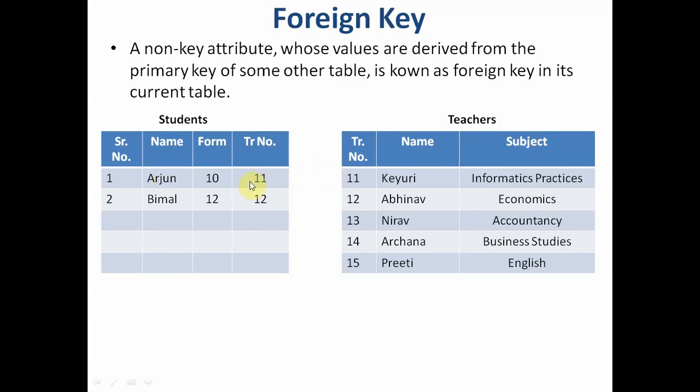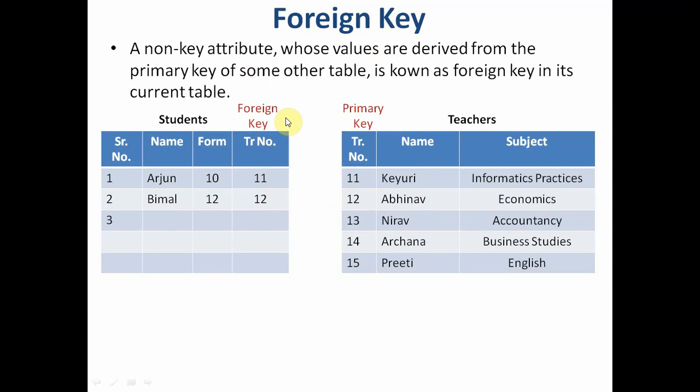So teacher number 11, her name is Kayuri and she teaches informatics practices. For this student, the teacher number is 12, name is Abhinav and he teaches economics. So teacher number here is the foreign key for this table, and it is the primary key for the teachers table.